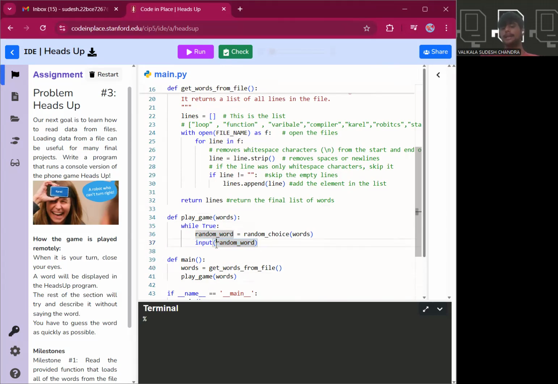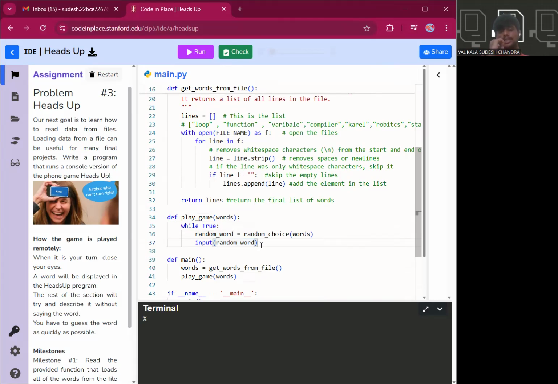but yet we can create an interactive session where the random word can be described with the help of a dictionary, or we can use other tools. With that, we can ensure that whenever a particular word is displayed, the user describes something about that word, and we check if that description is almost similar to that word, and then it says yes, it is that particular word or not.